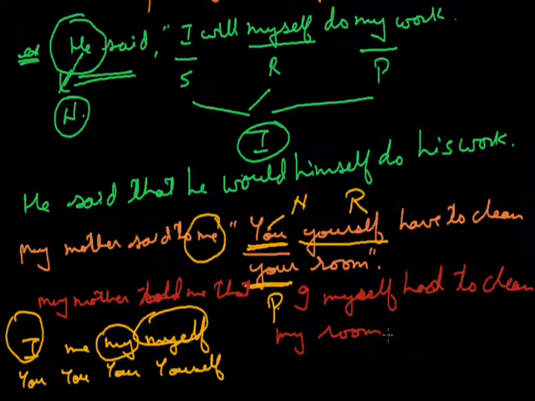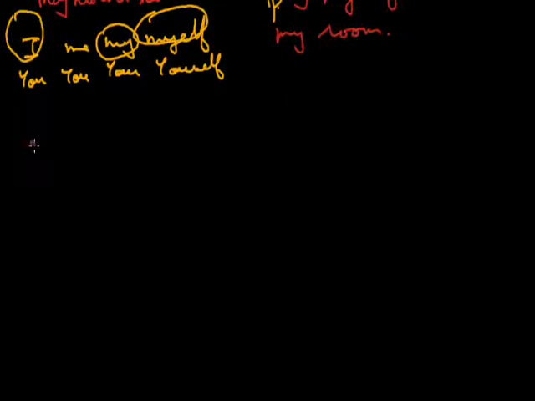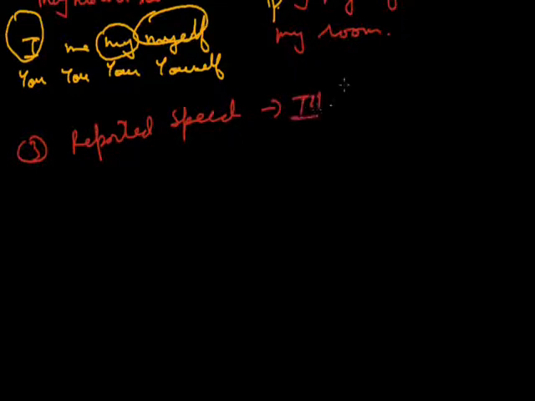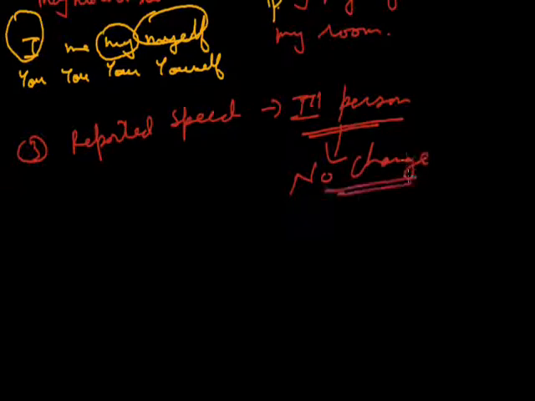If first person is given to us in reported speech, it will change according to the subject of the reporting verb. And if second person is given to us in reported speech, then it will change according to the object of the reporting verb. Now what if we get a third person in the reported speech? In that case there will be no change. That means if we get he, it will remain he. If we get Rahul, it will remain Rahul. If we get they, it will remain they. If we get she, it will remain she.